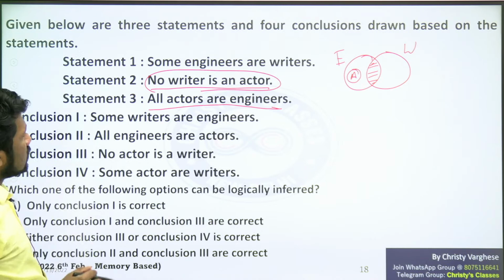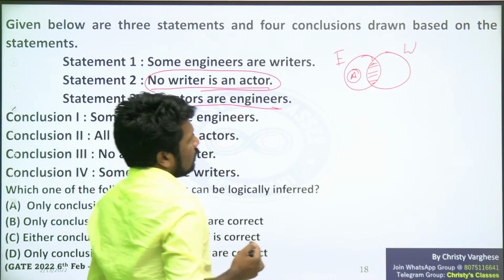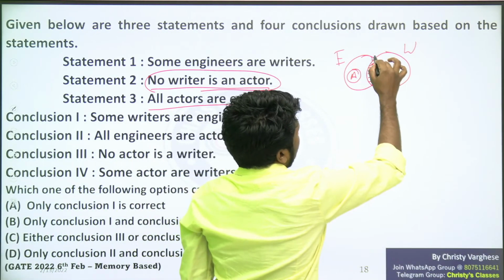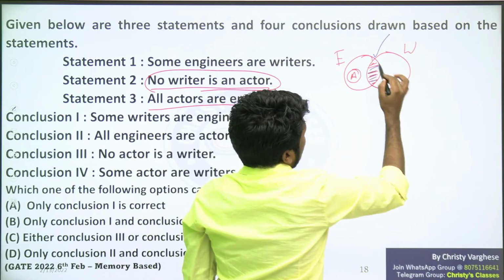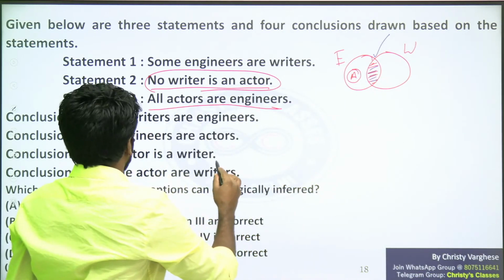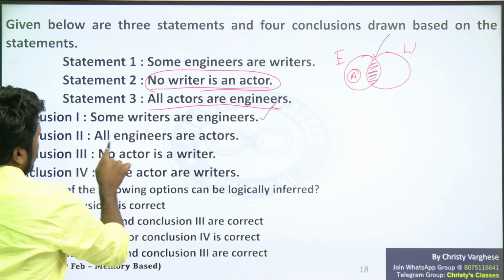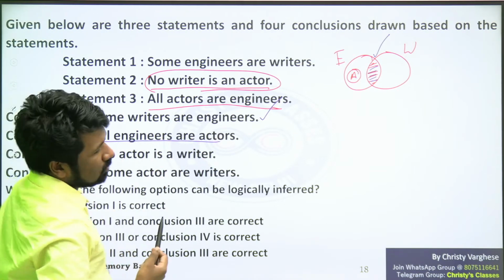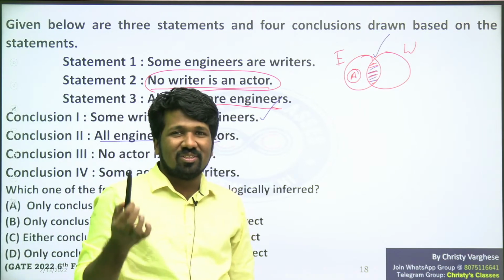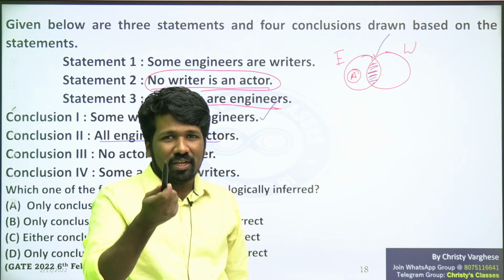Conclusion 1. Some writers are engineers. Yes. Some engineers are writers means some writers are engineers is also correct. Some X are Y means some Y are X also, as we discussed earlier. All engineers are actors. No. All actors are engineers does not mean all engineers are actors. We have discussed many times.